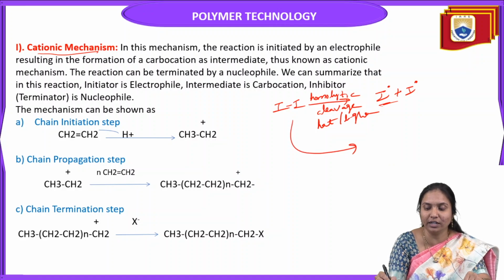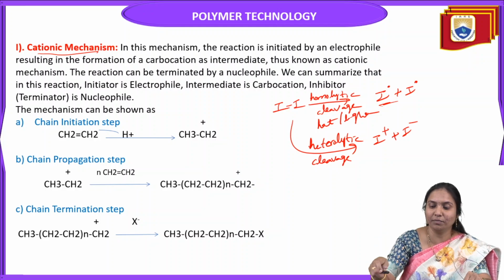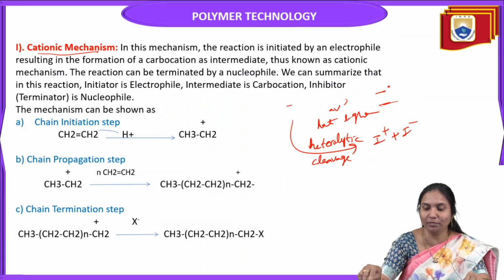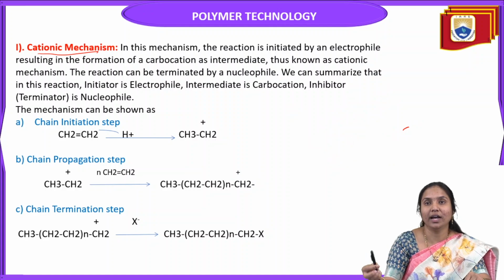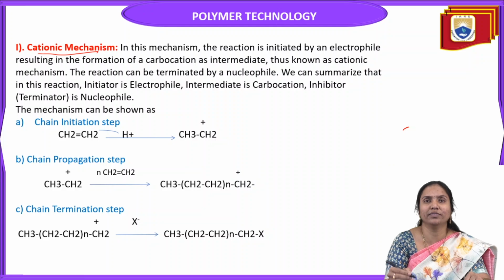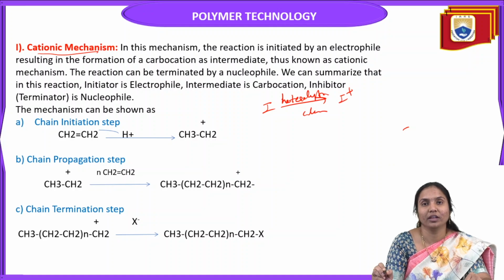If the initiator undergoes heterolytic cleavage, it gives cations or anions. So in the cationic mechanism, the initiator undergoes heterolytic cleavage in the presence of heat and light.